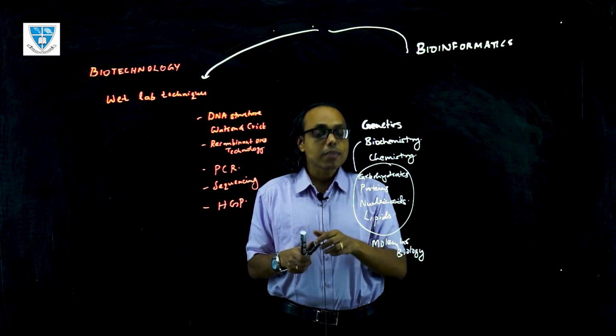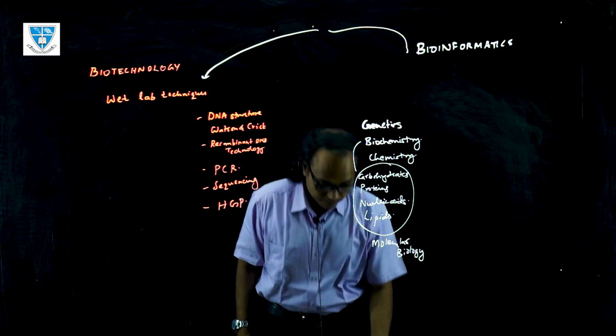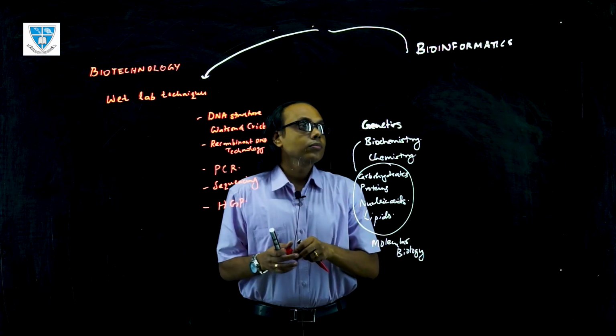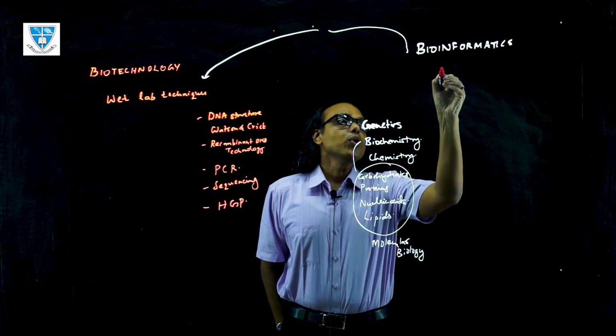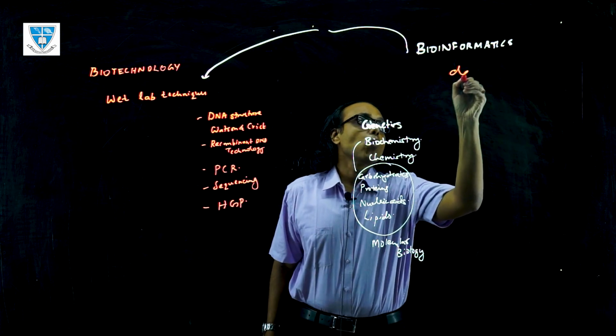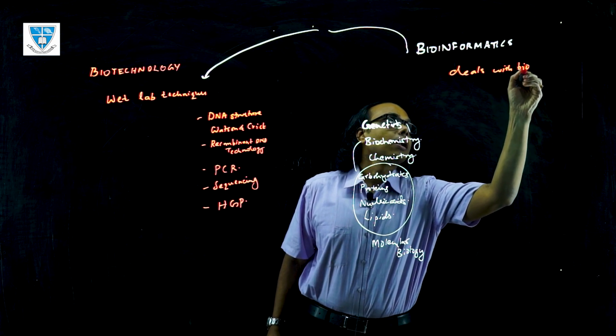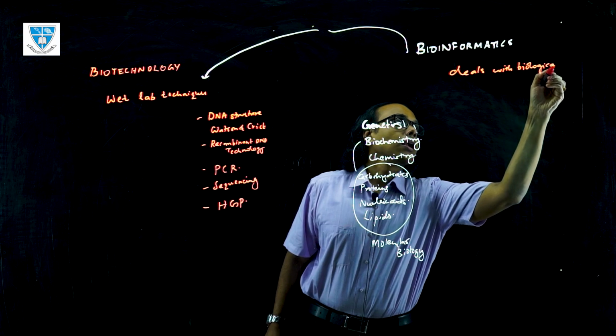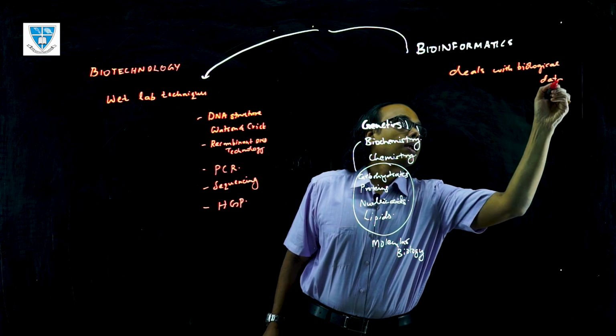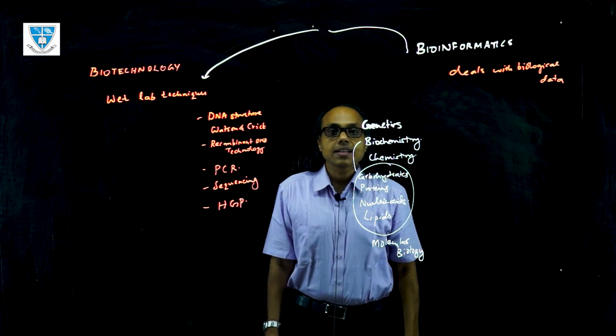So bioinformatics deals with biological data. So what is data?